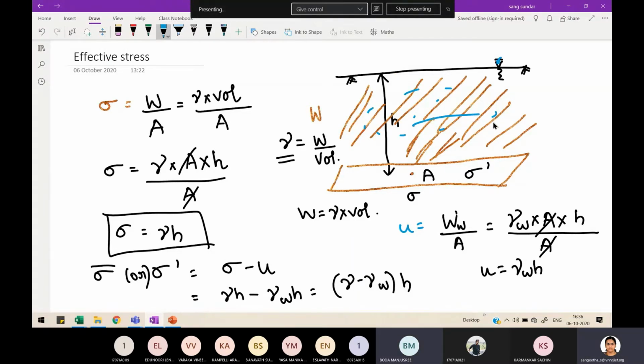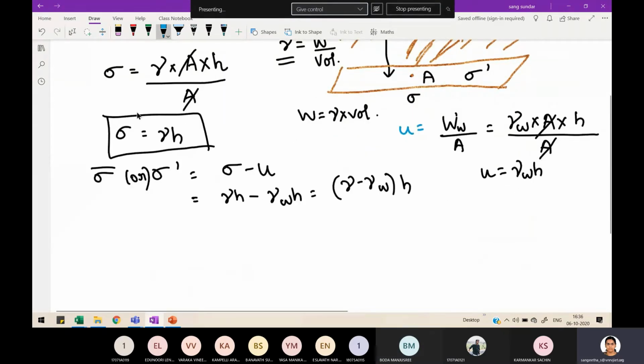All the soil will be in a saturated condition. So your unit weight, you have to take the unit weight corresponding to the saturated condition. So this one will become gamma saturated.